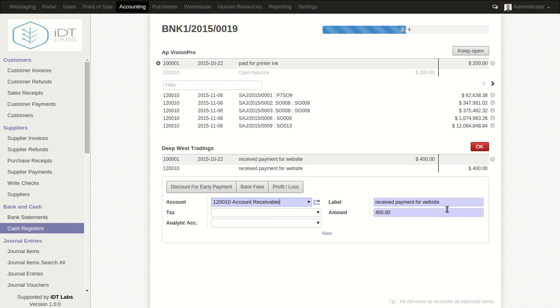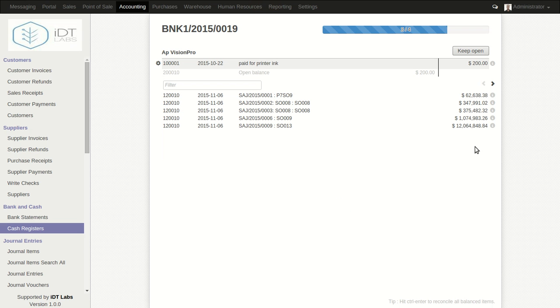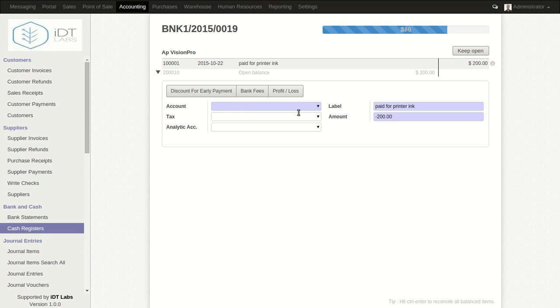In this case we put all the transactions that we received on the account receivable. Then we click OK, and again this one, paid for printer, we can log under the account payable, or if we have an account we created for this particular transaction, we can put it under that account.